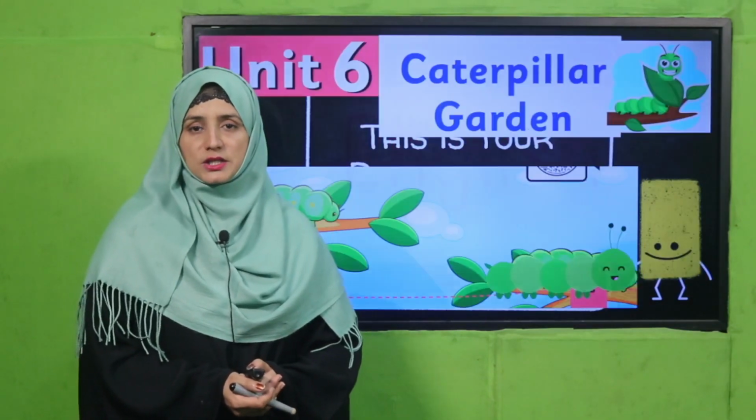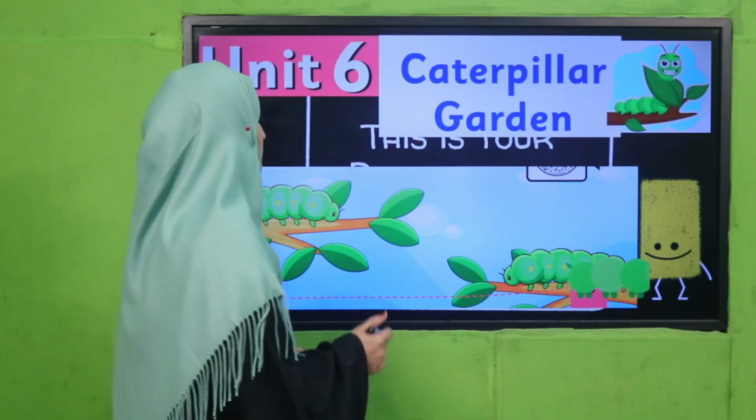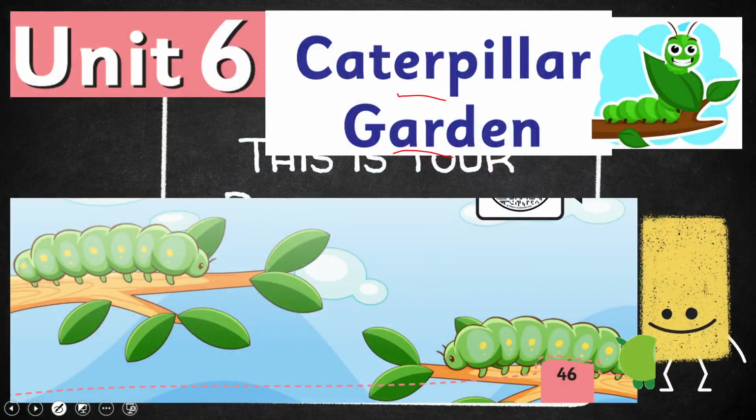I welcome you in my class, that is English for grade 2, and we are learning unit number 6, and its title is Caterpillar Garden.